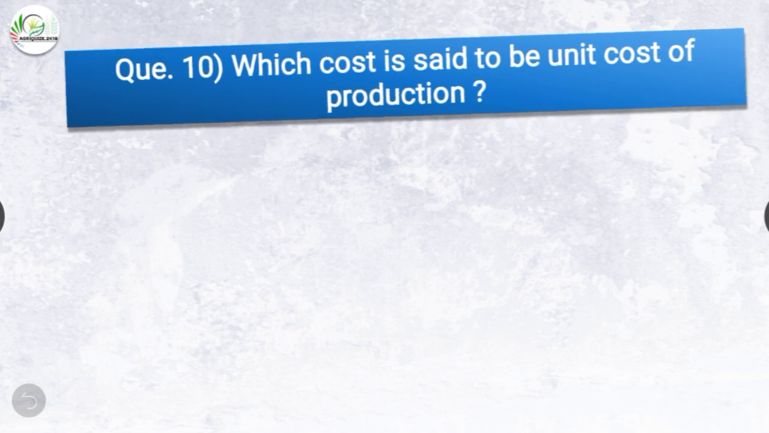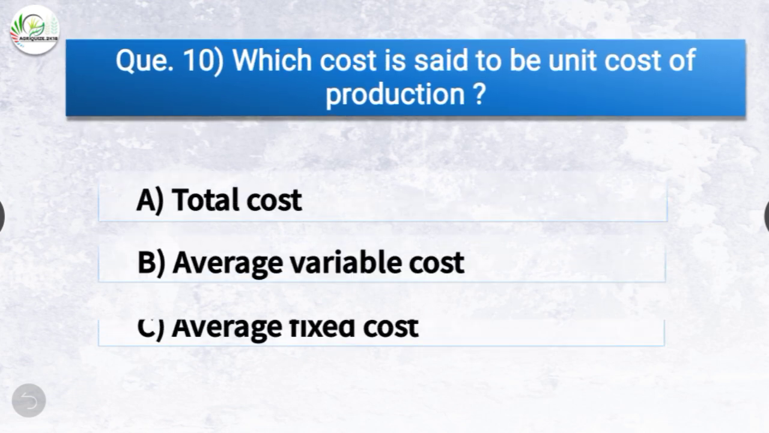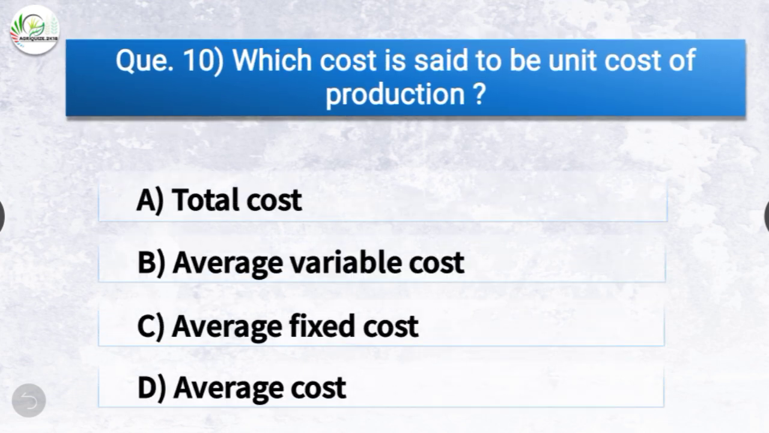Question number 10. Which cost is said to be unit cost of production? The options are total cost, average variable cost, average fixed cost or average cost. The correct answer is option D, average cost. So average cost is said to be the unit cost of production.